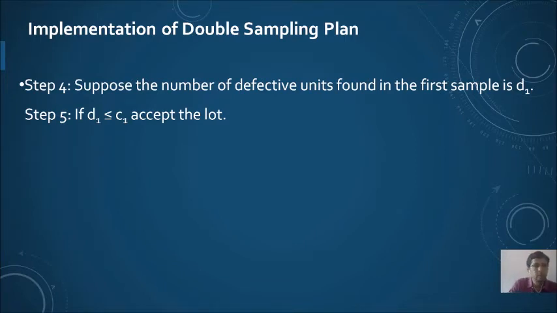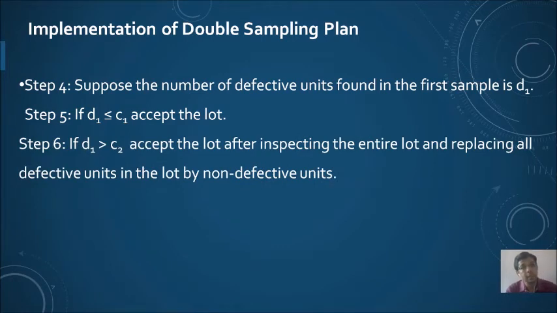Another situation may be D1 is greater than C2. C2 is the acceptance number for both the samples. Please remember that. If D1, that is the number of defective units found in the sample, is greater than that acceptance number, we will straight away reject the lot. We will send the lot for rectification, where all the defective units in the lot will be replaced by non-defective units. In both these situations, we will not need a second sample.